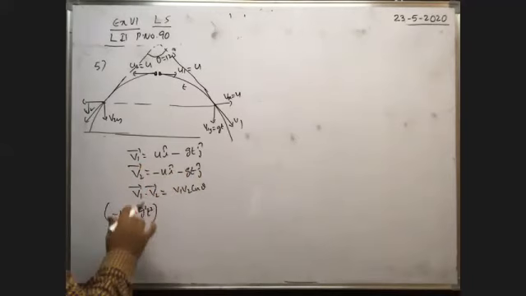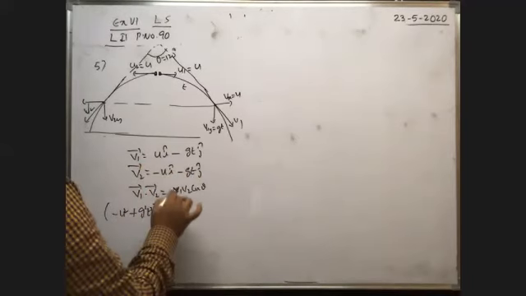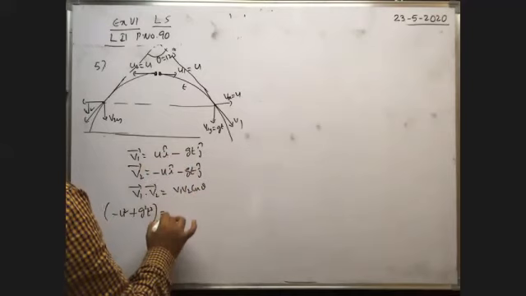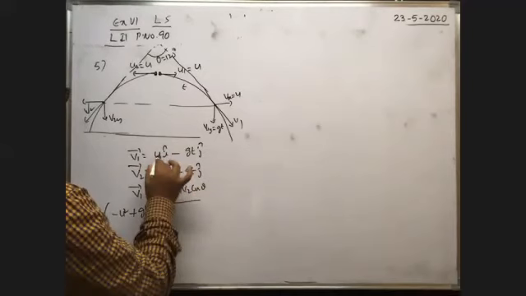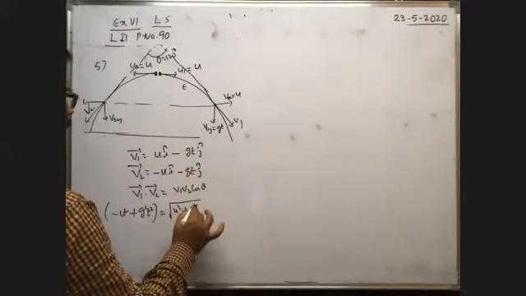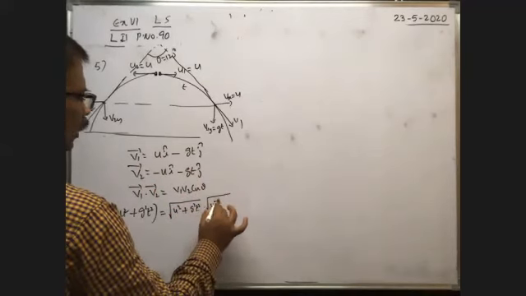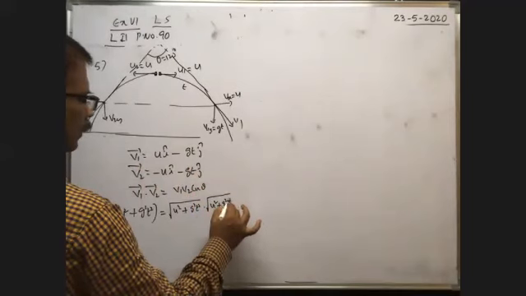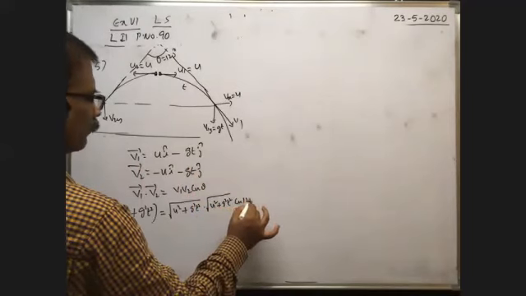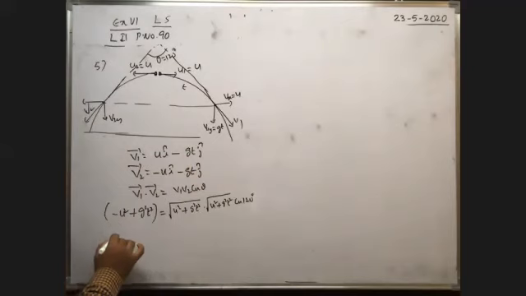So minus u square plus g square t square is equal to v1, the magnitude, square root of u square plus g square t square, into v2, the magnitude, square root of u square, the x component squared, plus g square t square, the y component squared, into cos 120.